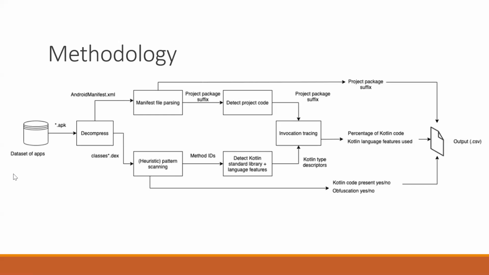And now, when we search the Android manifest, we try to identify the package or the path to the package files, because the app actually contains code that is written by the developer, and also there are some other libraries and packages that are imported into the code. So we wanted to see where the developer is storing the actual source code. So we want to find the path to this source code from the manifest file.